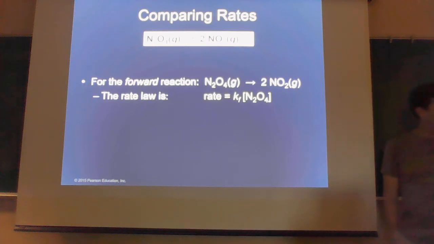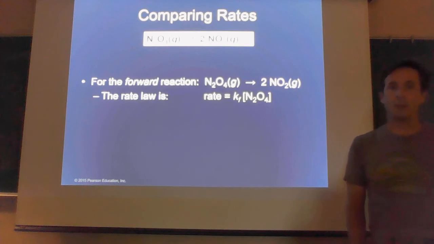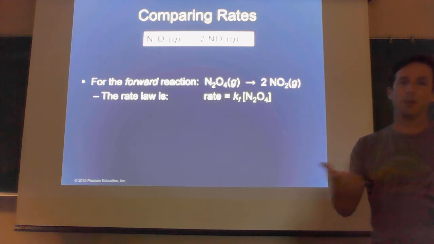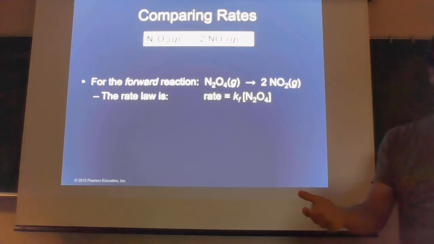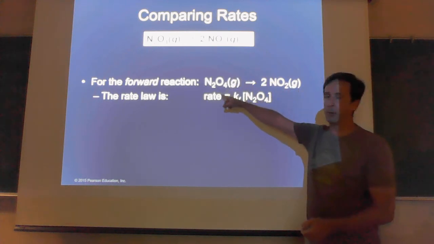So now we're going to bring back a little bit of stuff from chapter 14 and apply it to develop a new value called the equilibrium constant. If we remember from chapter 14 how to write a rate law, the rate equals k times the concentration of the reactants raised to the order, and if we are dealing with an elementary reaction, which for this section we're going to assume we do have, the exponent for the order is going to match up with the coefficient from the reaction.